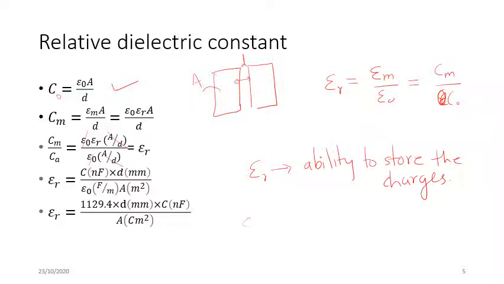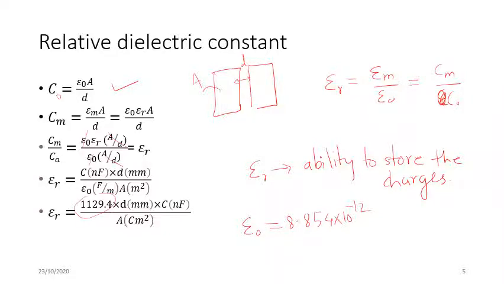If we put the value of epsilon 0, which is 8.854 in SI units times 10 raised to minus 12, at this place, and convert the capacitance into 10 raised to minus 9, the distance of separation in millimeter, and the area in centimeter square, where here it is in meter square, ultimately I will get a constant which is 1129.9. You can try to do these calculations and see if you get this coefficient.